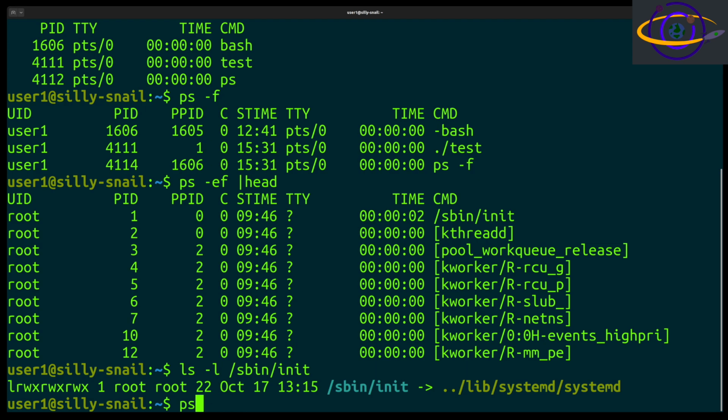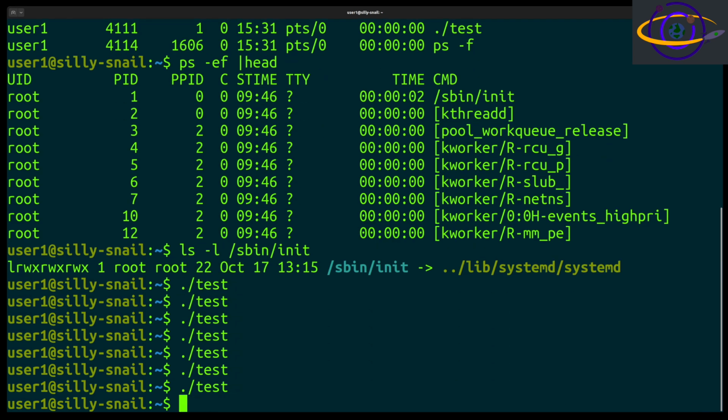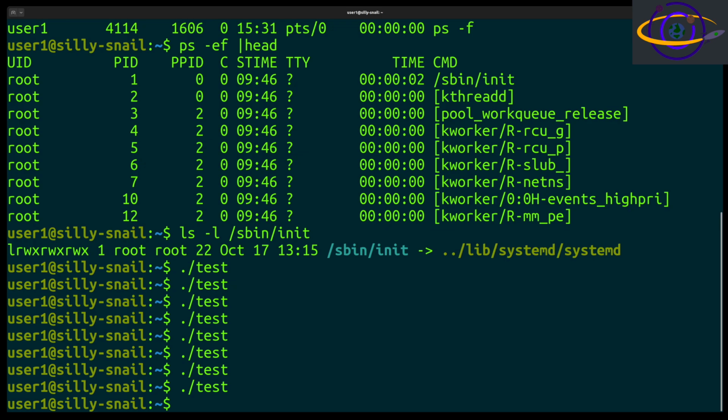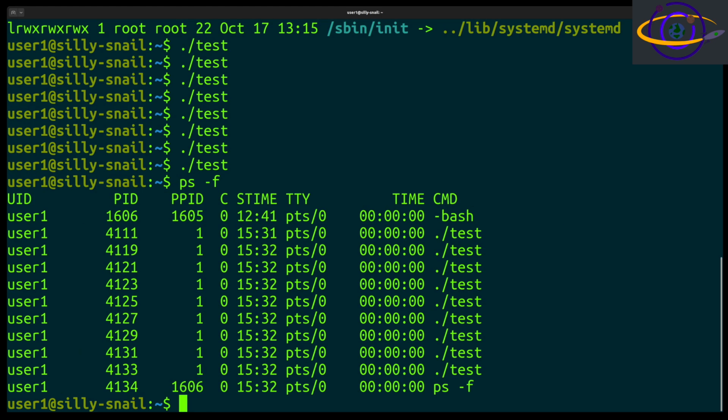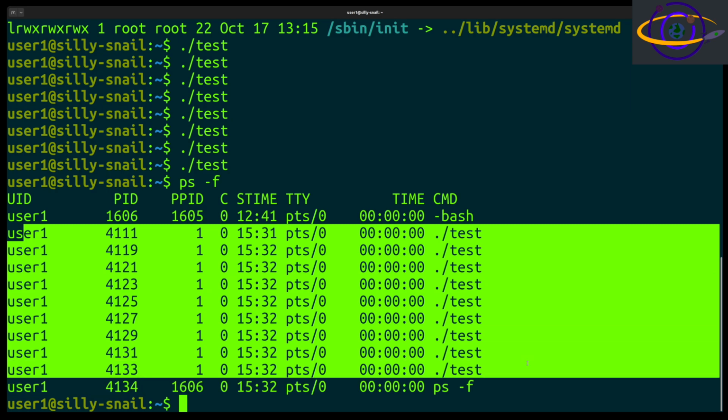Now, we could create a lot of them if we want to. Run test. So ps -f will show us a whole bunch of processes. When you see a whole bunch of processes running with a PPID of 1 under systemd, unless those are top level daemons, in a lot of cases there might be some top level daemons, but usually if they're not supposed to be, there's a good chance that these are orphan processes.